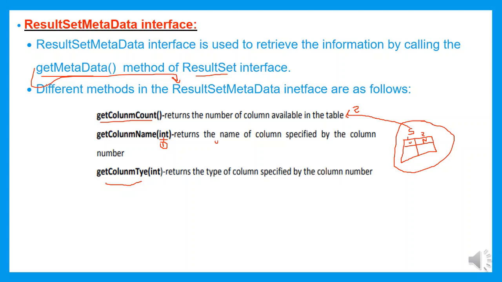Once I got the name of the attribute, then I want to retrieve the type of the attribute. In order to retrieve the type of the attribute, I will make use of getColumnType. I will pass the index 1. Then it is going to retrieve the type of the attribute. The type of the attribute is varchar. Once I got the information about the table, then with the help of that information I can insert the values, instead of going to see the table structure again and again. These are the different methods which belong to the ResultSetMetaData interface.